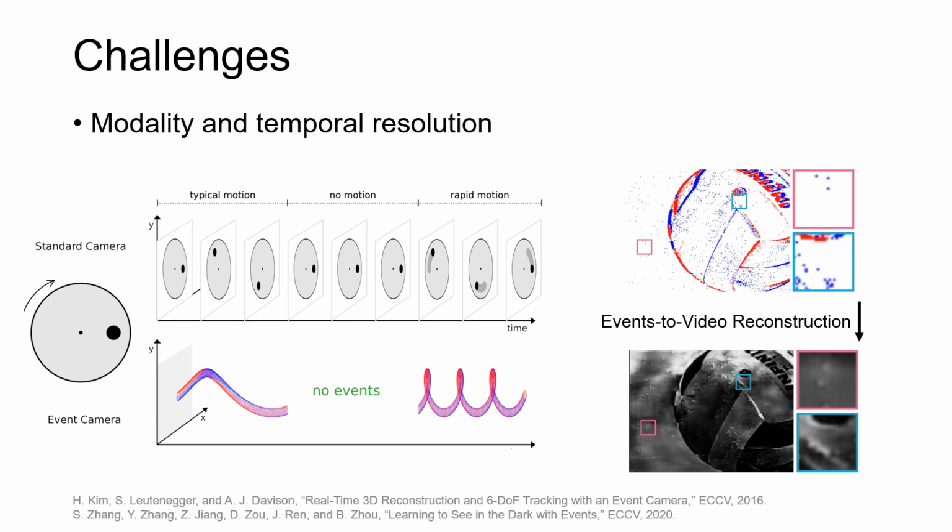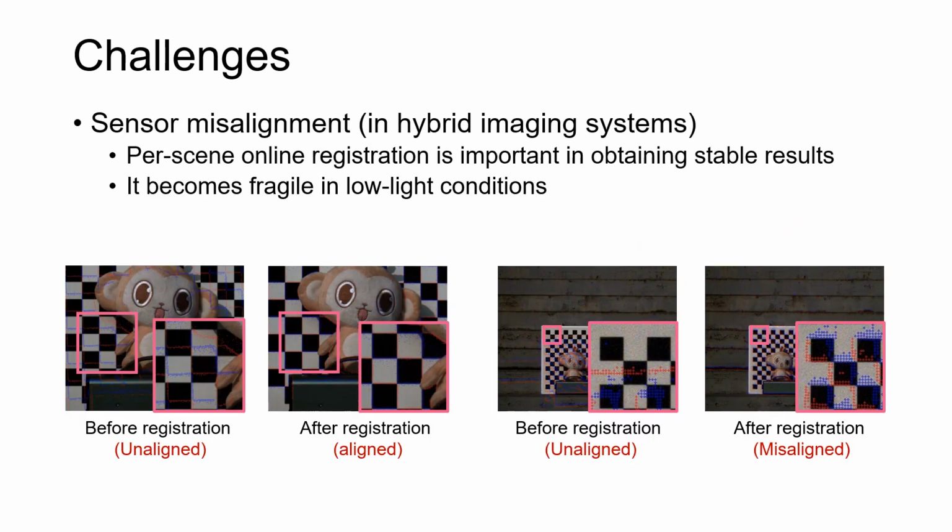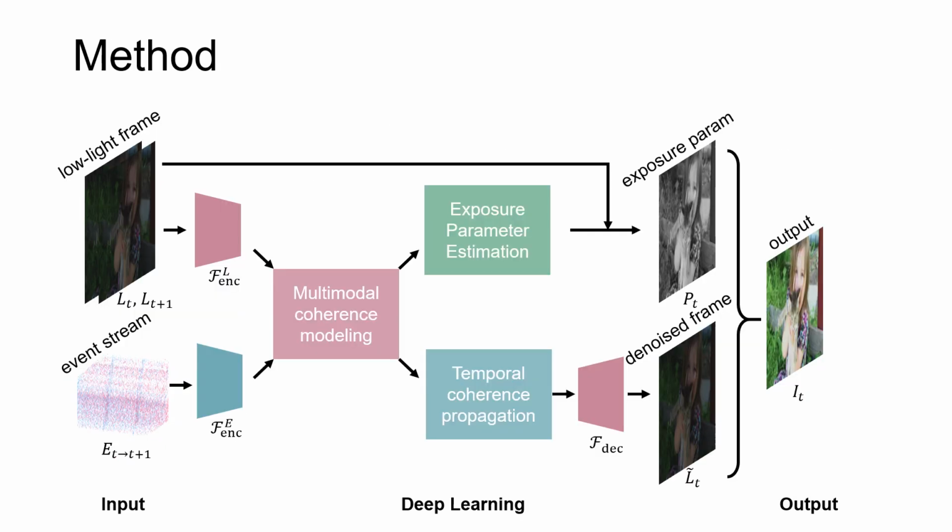However, utilizing events for low-light video enhancement is far from straightforward. Firstly, events record brightness changes asynchronously, while frames capture absolute brightness synchronously. These differing modalities are further complicated by noise and low-light conditions, making their translation or fusion difficult. Secondly, pixels corresponding to the same scene points in events and frames are recorded in different temporal resolutions. Thirdly, for hybrid camera systems, online registration for each scene with different depths and arbitrary lighting is important in obtaining stable results. It becomes fragile in low-light conditions since features for matching are too weak to be precisely extracted.